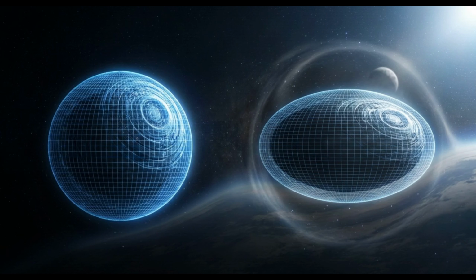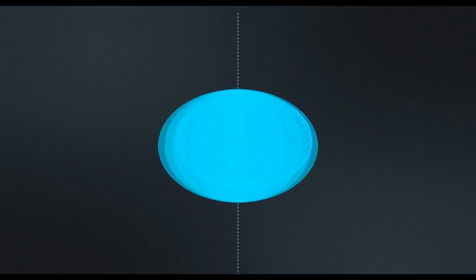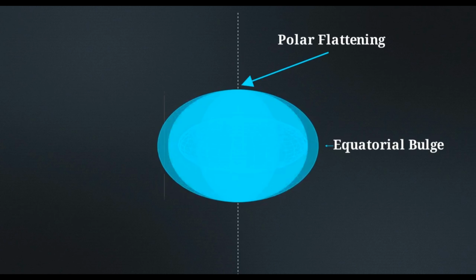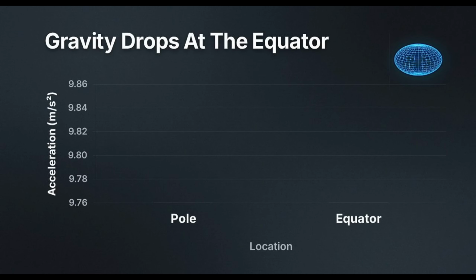The Earth is not a perfect sphere. Because it is constantly rotating, the planet bulges outward at the equator and flattens at the poles. Standing on the equator places you physically further from the center of the Earth than standing at the North Pole. This distance alters the gravitational acceleration pulling on you.